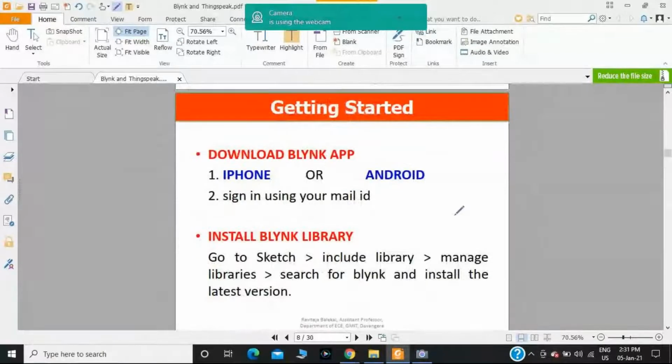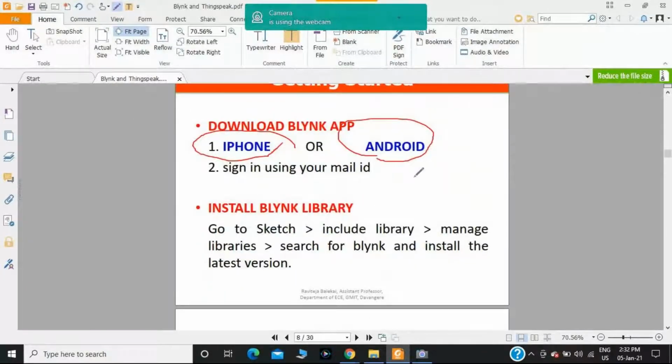Here I will take the DHT sensor. With the help of a DHT sensor, I will display the temperature and humidity using the Blynk app. You can download the Blynk app on an iPhone or on an Android mobile. First, you should sign in using your mail ID.